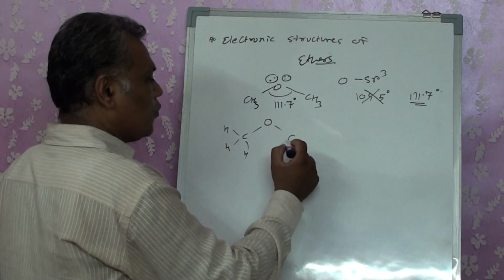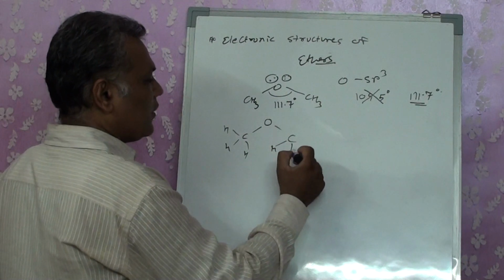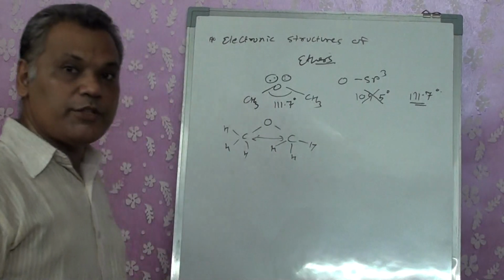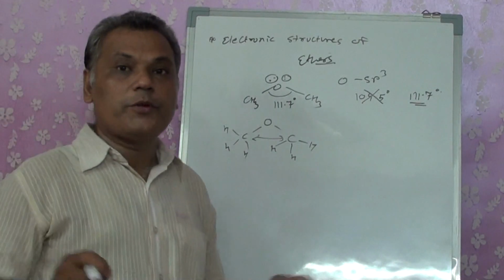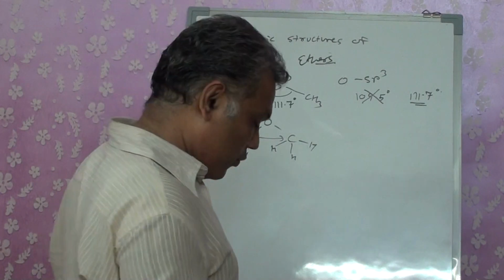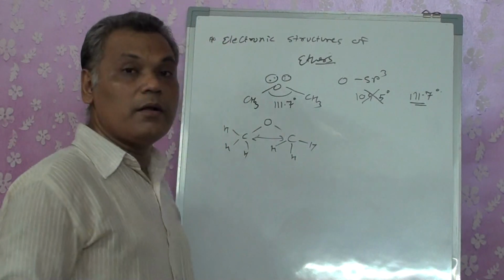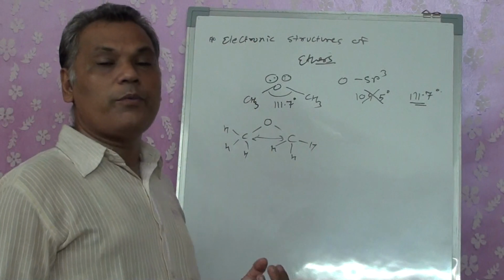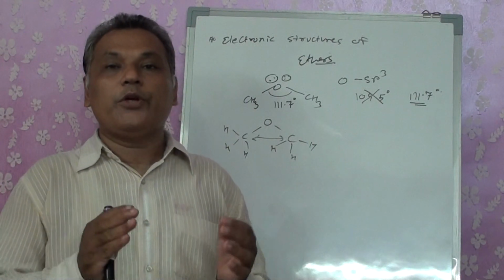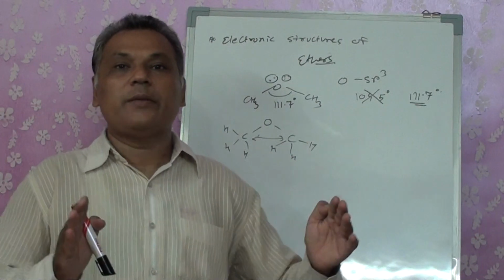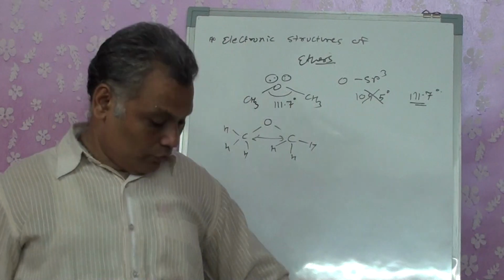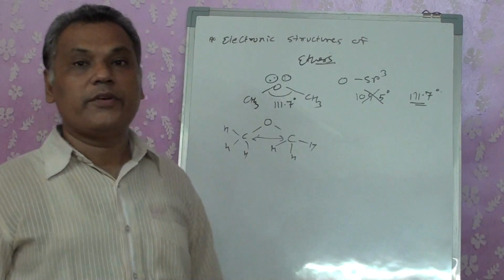So these groups have their own repulsion between them. These 2 carbon chains have their own repulsion, though VSEPR theory is to be applied for the lone pair. The bonded groups are bulky, so they occupy space, and because of that they want to be away from one another, and as a result the bond angle becomes 111.7.